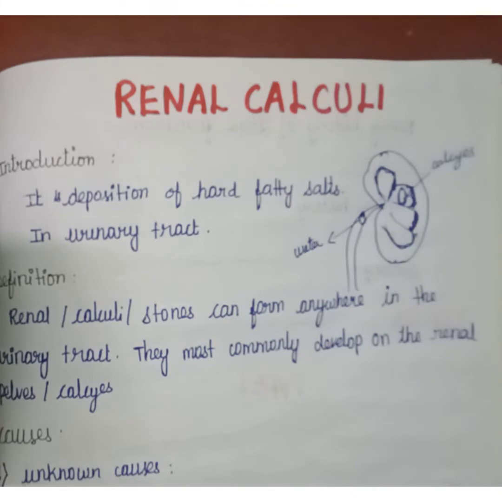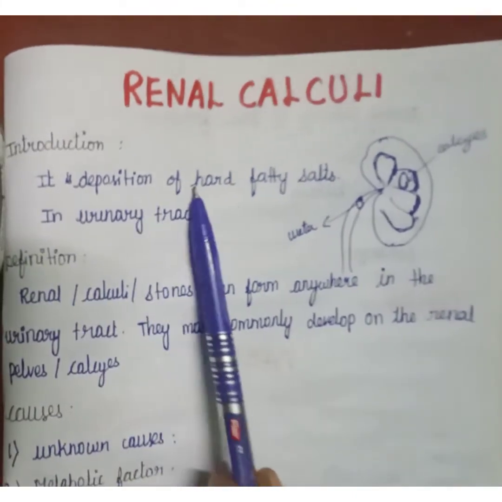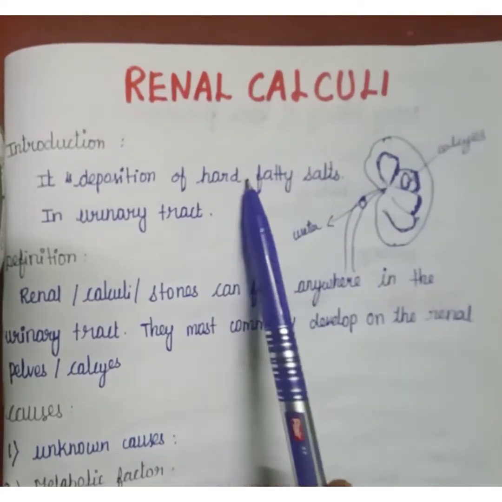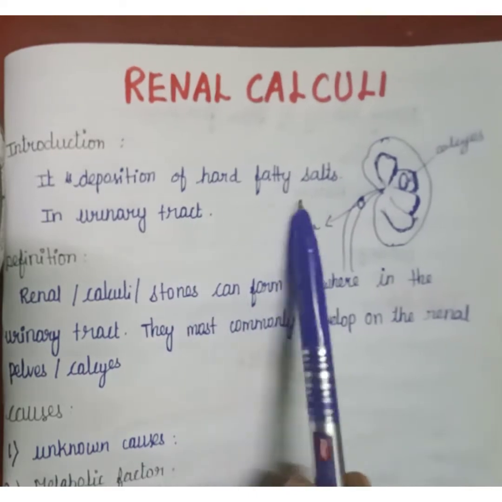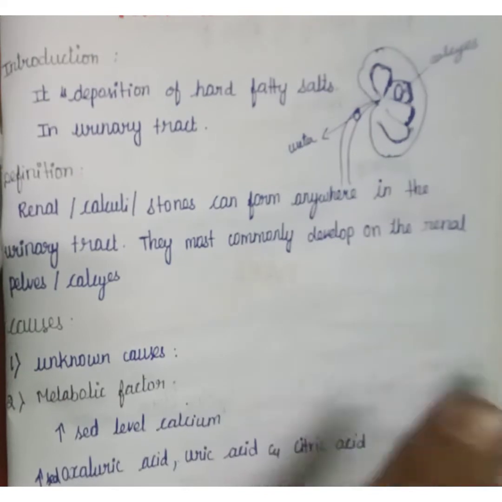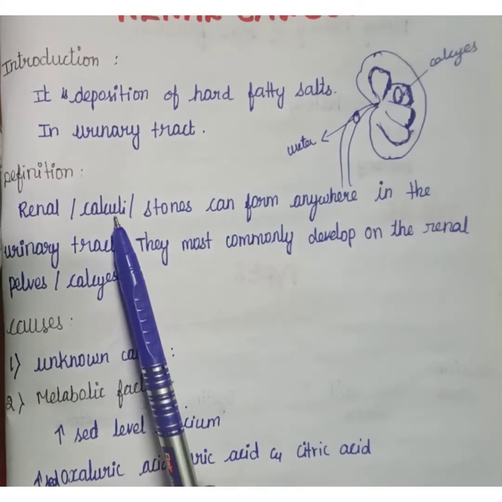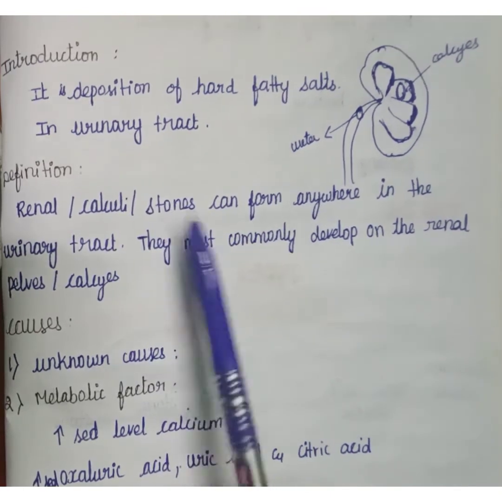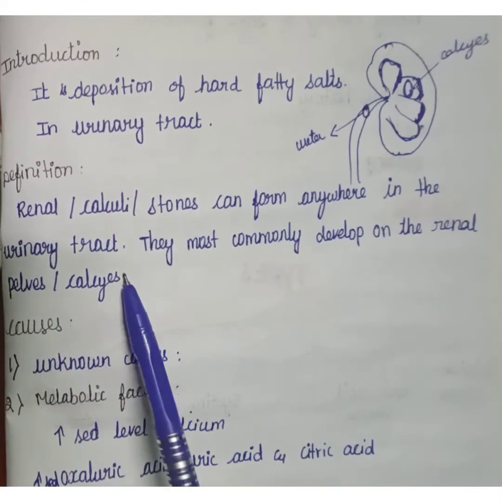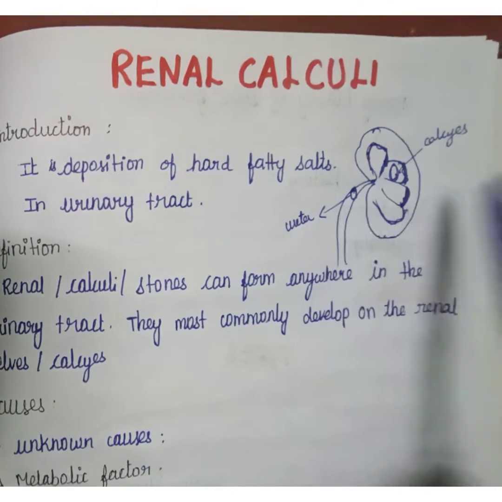Okay, so let's start. First, introduction. Renal calculi is the deposition of hard fatty salts, which usually form in the urinary tract. So this is about the introduction. Next is the definition. Renal calculi are also called kidney stones. The stone can form anywhere in the urinary tract, but it mostly develops in the renal pelvis and calyces. Here the diagram shows the stone formed in the ureter and here the calyces.